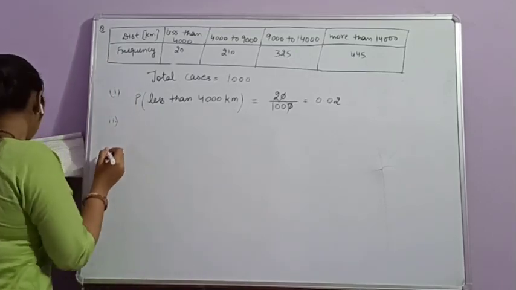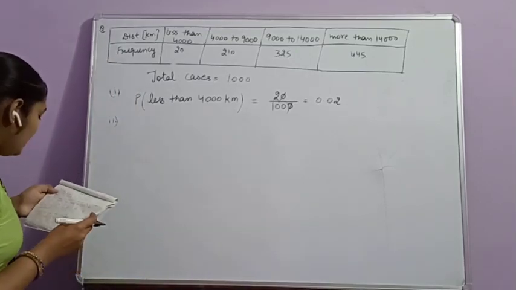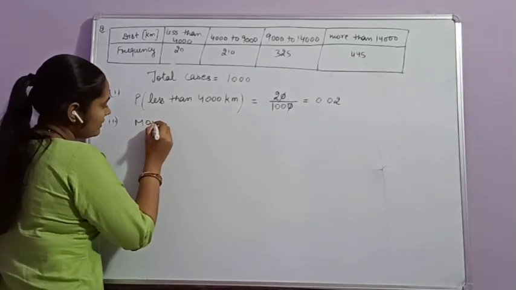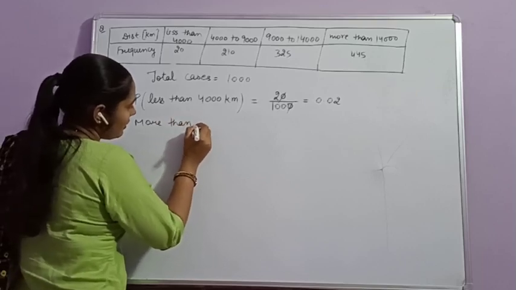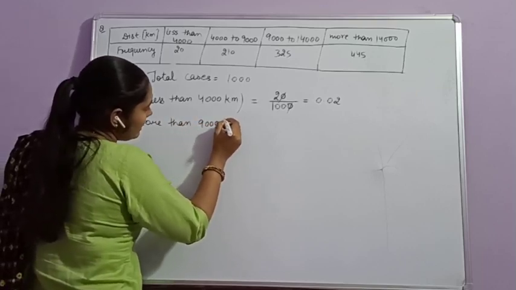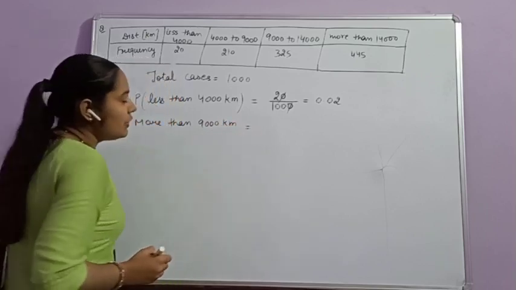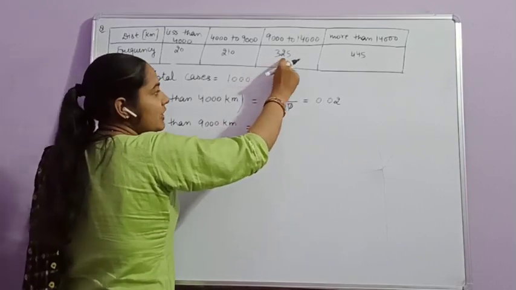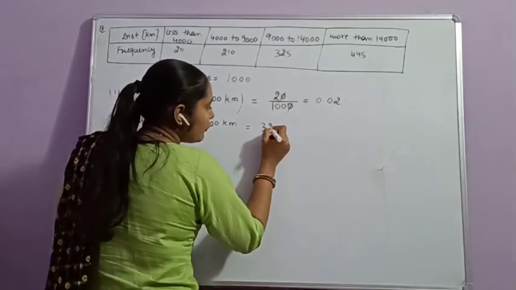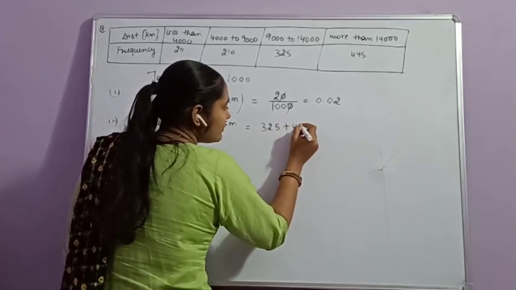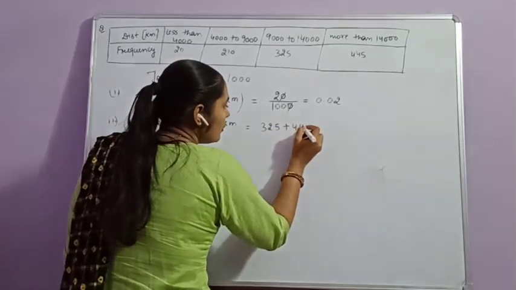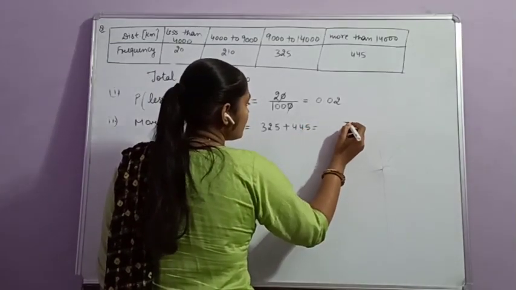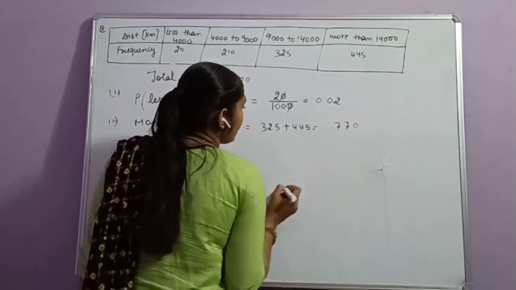Similarly, in the second part, we have to find the probability that it will last more than 9,000 km. The total number of cases more than 9,000 will be 325 plus 445, that is 770 cases.